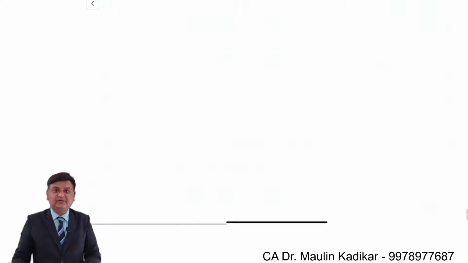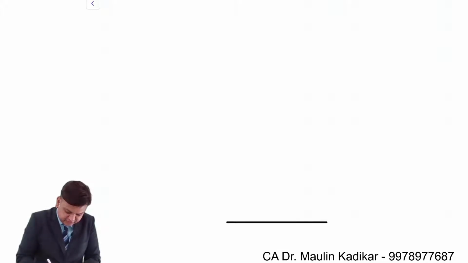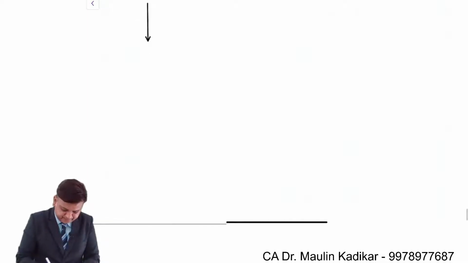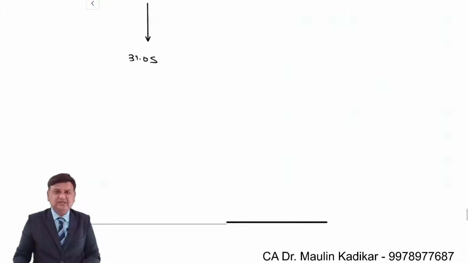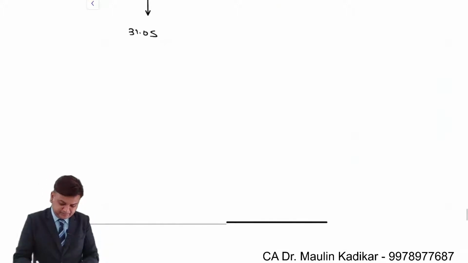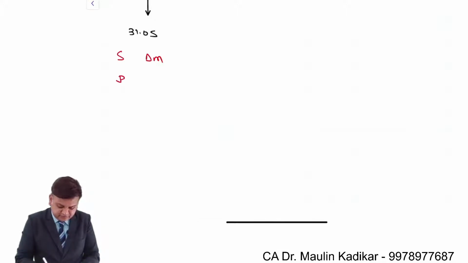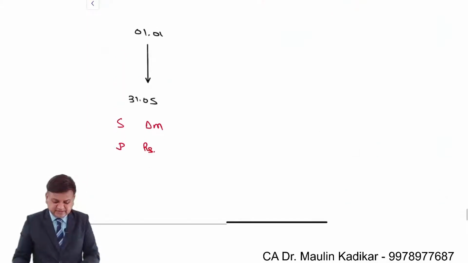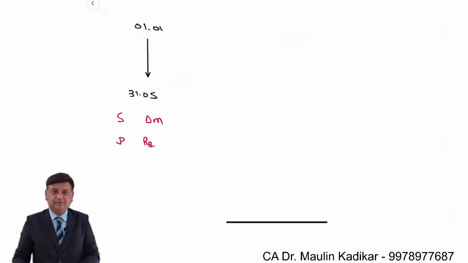Dear students, as per the given information, do not write anything, let me explain to you. We understand that on 1st of January, a forward contract has been entered upon for 31st of May. Because initially we had always an expectation that we will be able to meet the dates on which we have committed to give delivery of the goods. So sell of Dutch mark and purchase of rupees. That must be the transaction in which we would have entered upon.